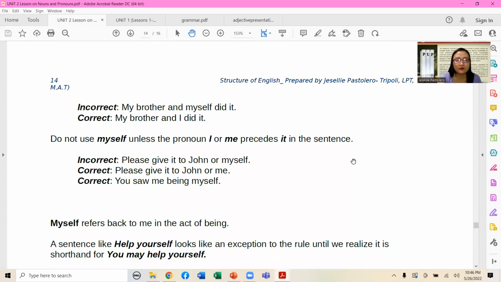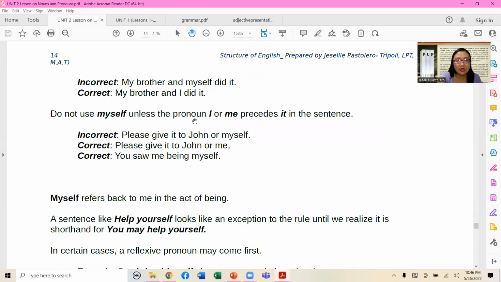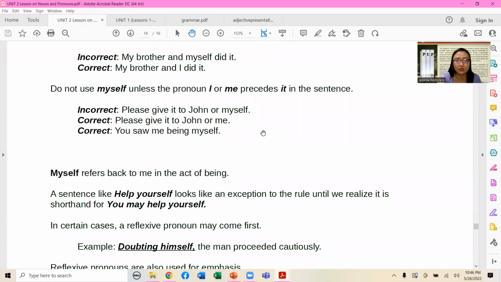So we have here other sample sentences. My brother and myself did it. The correct version should be "my brother and I did it." Do not use myself unless the pronoun I or me precedes the word in the sentence. Let's try the following example. Incorrect: Please give it to John or myself.